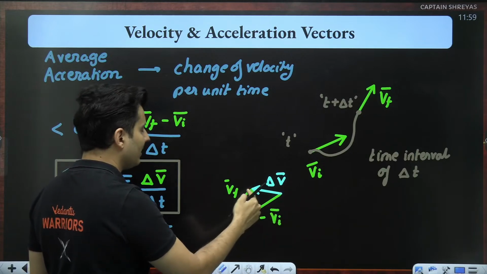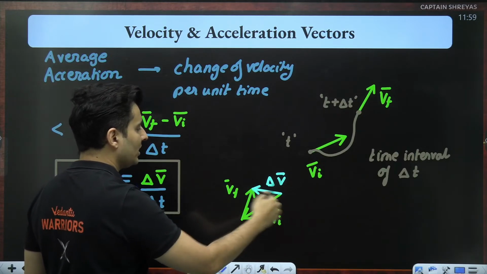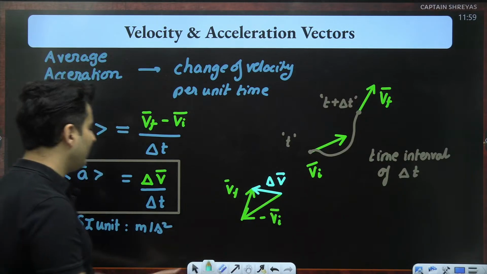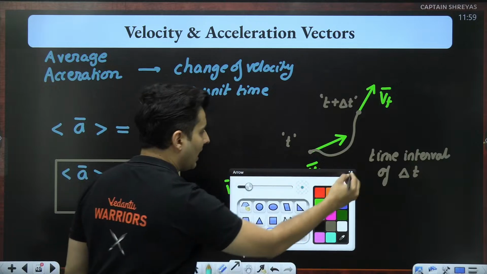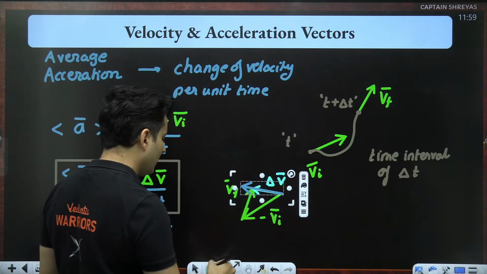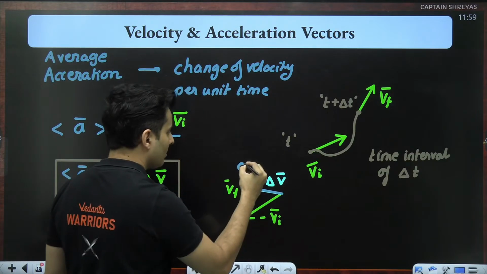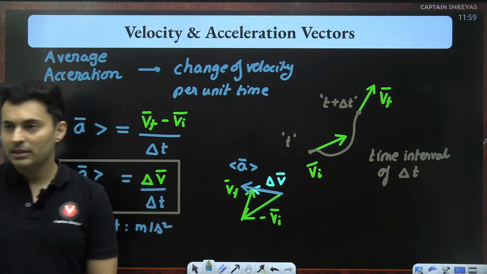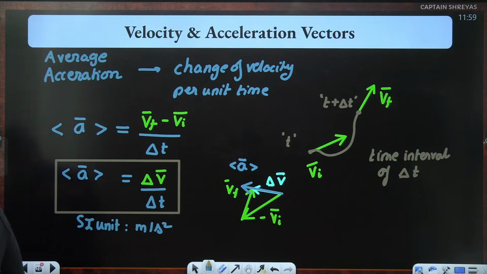Negative Vi plus Vf. It's vector subtraction. So this is the direction of the change. That's exactly the direction of your average acceleration also. So your average acceleration will be in the same direction. Okay, this is how you get it.